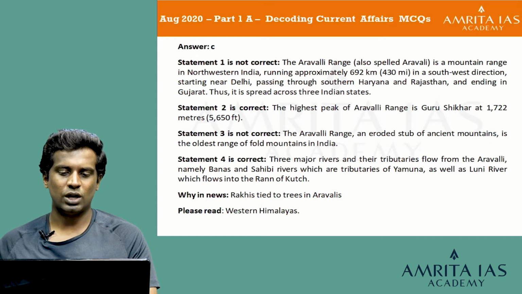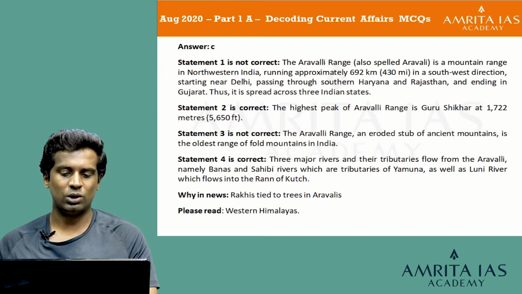Statement 1 is not correct because the Aravalli range is a mountain range in northwestern India running approximately 692 kilometers in a southwest direction, starting near Delhi, passing through southern Haryana and Rajasthan, ending in Gujarat. It's actually spread across 3 Indian states. The highest peak of the Aravalli range is Guru Shikhar at 1722 meters.